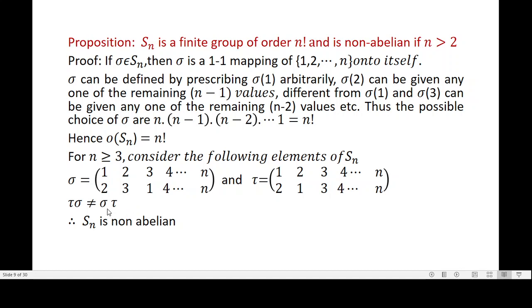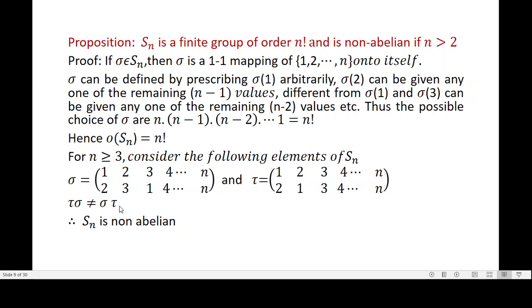What is sigma into tau? Sigma into tau of 1 is sigma of tau of 1, which is equal to sigma of 2. Sigma of 2 is equal to 3. Therefore, image of 1 is equal to 3 under the permutation sigma into tau. Are you following? So here sigma of tau of 1 is equal to 3.